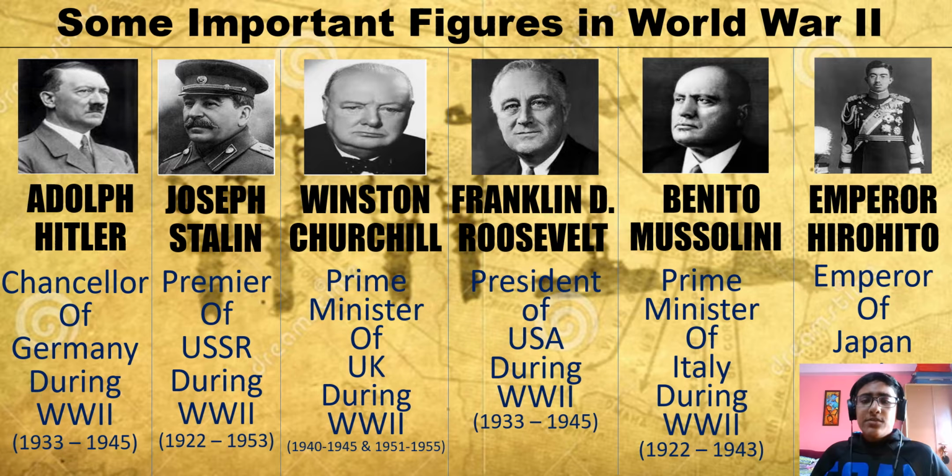Next, we have Benito Mussolini, who was the Prime Minister and the absolute dictator of Italy during World War II, and his power was from 1922 to 1943. Lastly, we have Emperor Hirohito, who was the Emperor of Japan during World War II, and he ruled for quite a long time, that is 1926 to 1989, which sums up to 63 years.